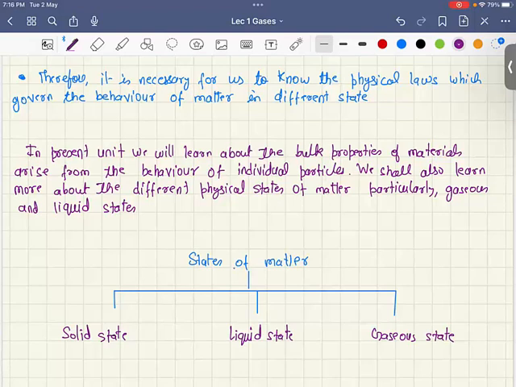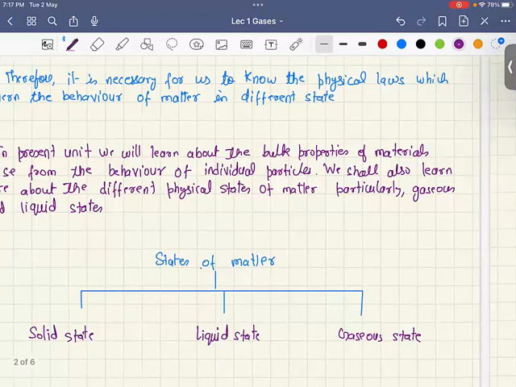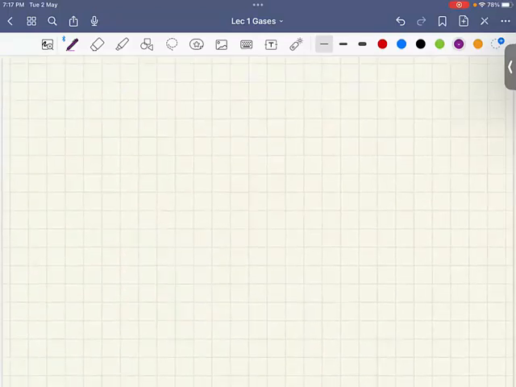In the solid state, a solid possesses a definite volume and a definite shape, and the shape of a solid can be changed, but it usually requires considerable force. Therefore, solids are generally hard and rigid. Some common examples of solids are iron, silver, common salt, etc. So let us write this down. What is a solid state?